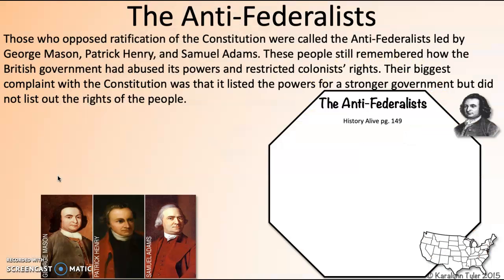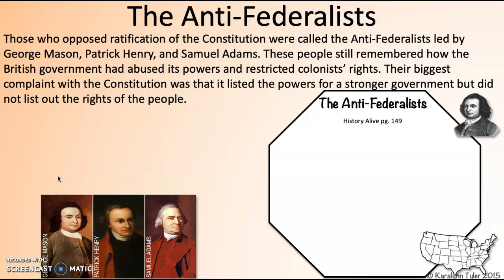Now, there were Anti-Federalists. Those who opposed the ratification of the Constitution were called Anti-Federalists, and these men were led by George Mason, Patrick Henry, Sam Adams. All of these men were around and still remembered very vividly how the British government had abused its power and had restricted colonist rights. Their biggest complaint with this Constitution was that it listed the powers for having a stronger federal government, but it did not list out the rights of the people.